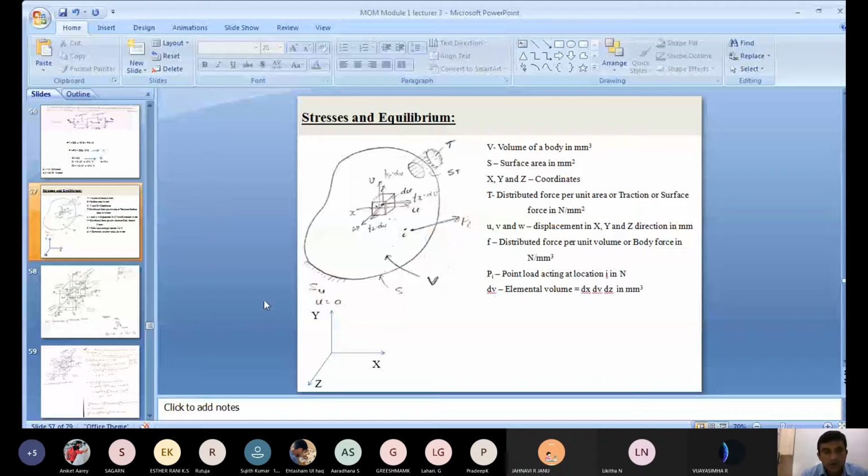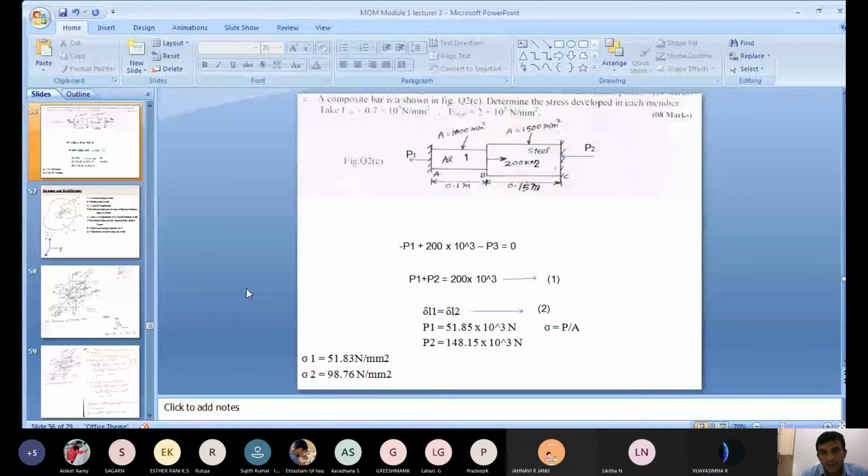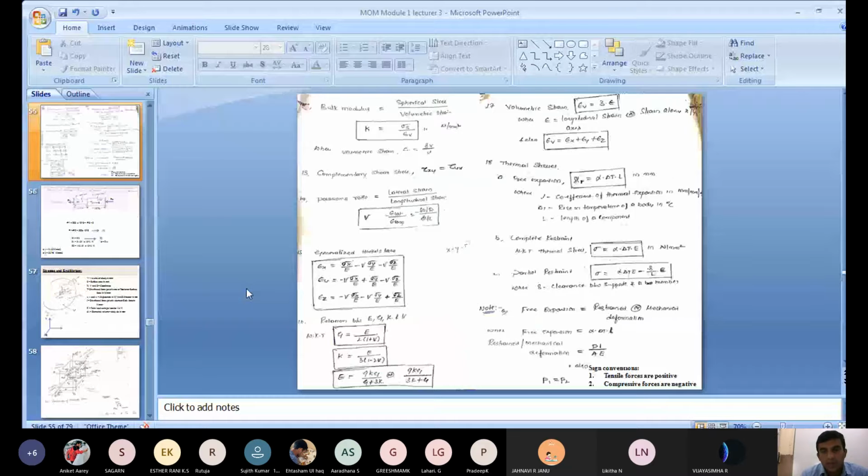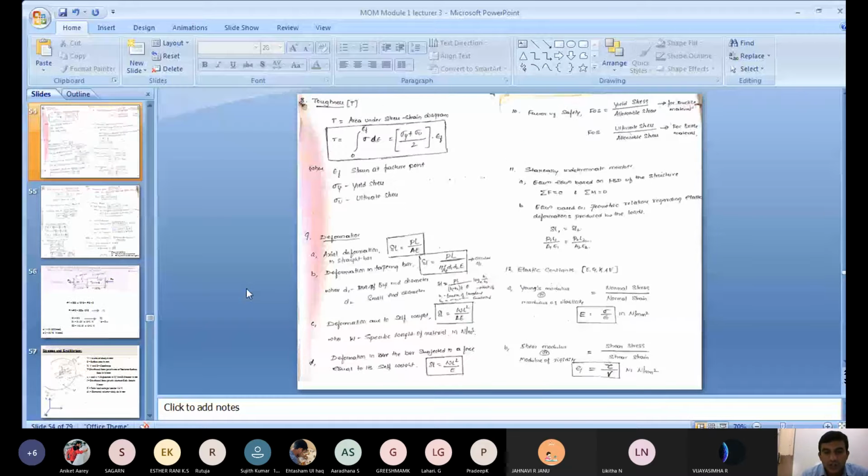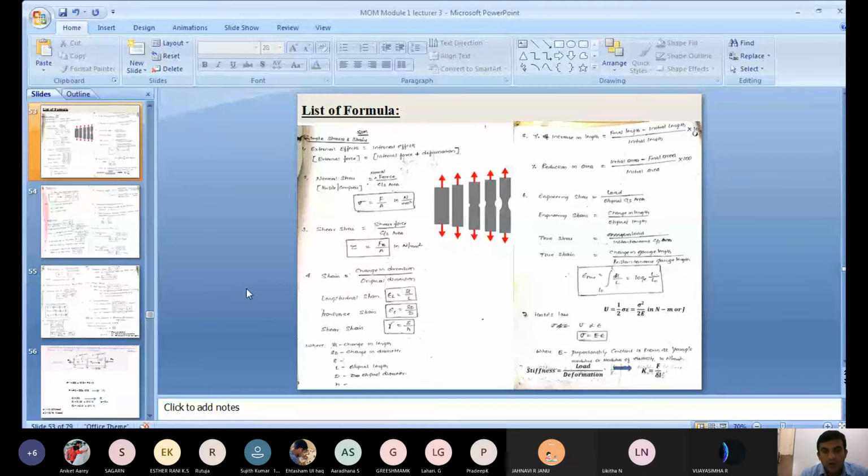Okay. Last class we solved some problems related to simple stresses. These are the simple stresses. And remember that in an A4 sheet, you should write the list of formulas related to Module 1, first chapter, simple stresses. Write all the formulas in your notebook also. At the end of the notebook, write the heading list of formulas, and in that, under Module 1, simple stresses, list out all the formulas.